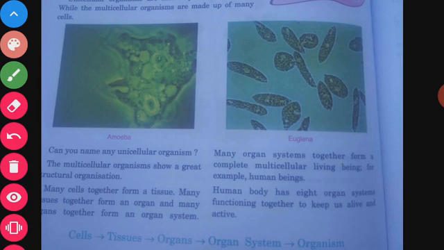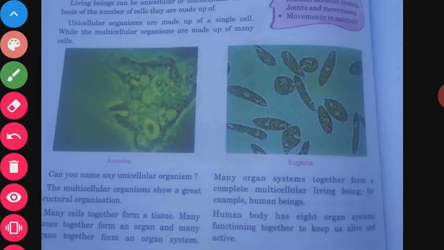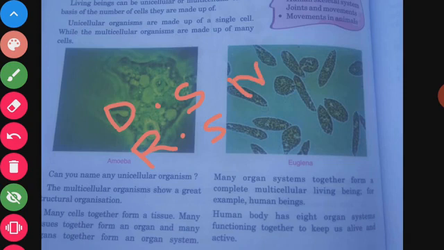Human beings have 8 organ systems functioning together. These 8 organ systems function together to keep us alive and active, like the digestive system, respiratory system, nervous system, and excretory system in human beings. 8 different organ systems are present in human beings, and they function together to keep us alive and active.